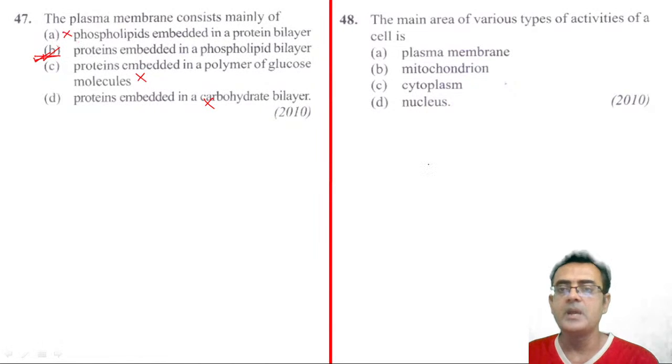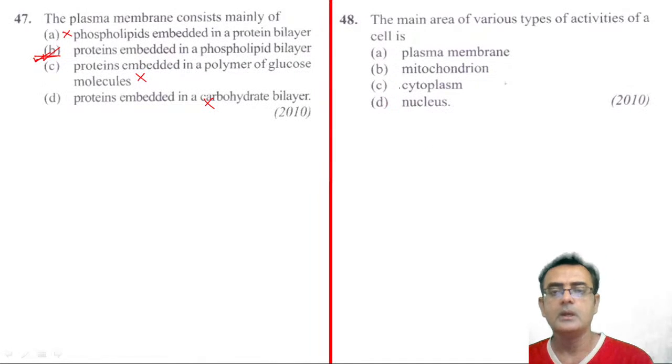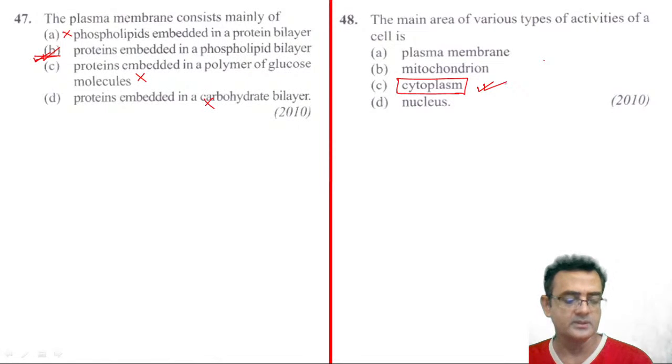48. The main area of various types of activities of the cell is, simple question, cytoplasm. So all chemical reactions, not all actually, the majority of chemical reactions take place in the cytoplasm, right? Okay, cytoplasm is the correct answer. 48, cytoplasm. Abhay Kumar, yes, you are correct.